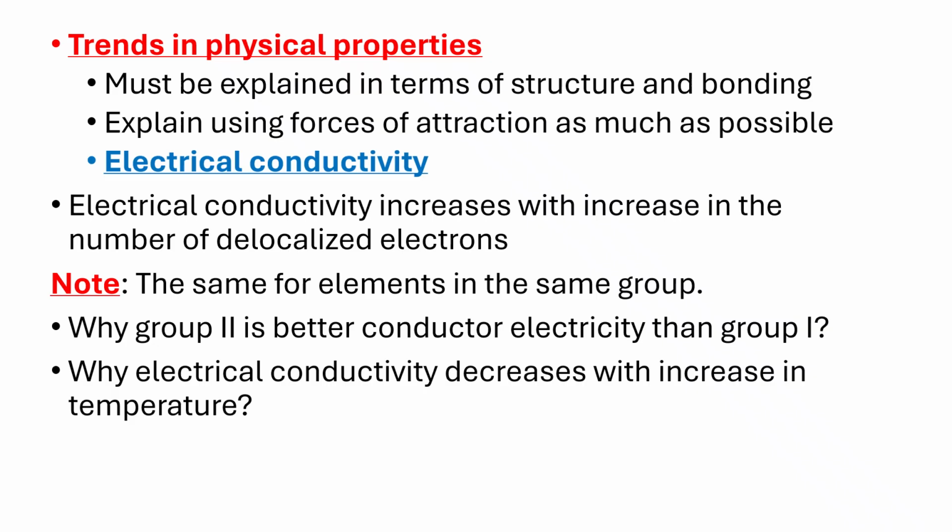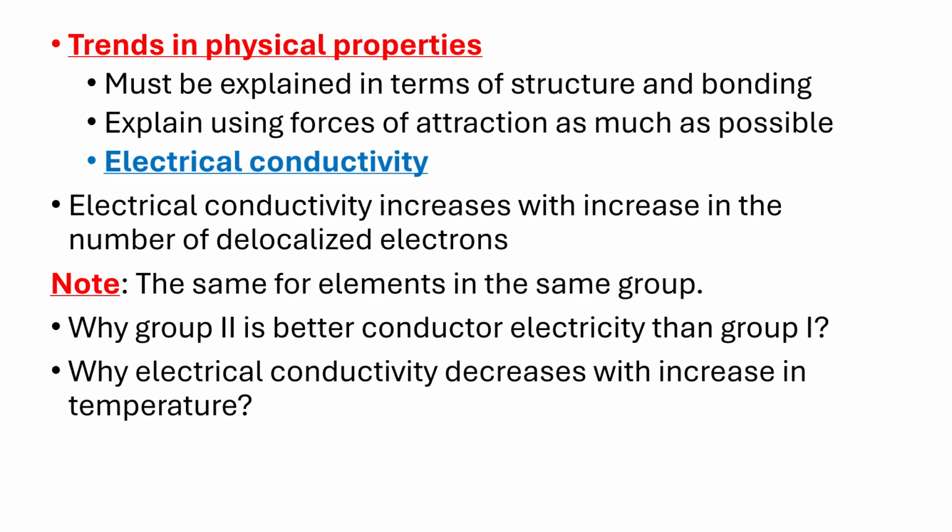Now, electrical conductivity of elements, metals tend to be good conductors. Well, that is group 1, group 2, group 3 elements are very good conductors, while the other ones are poor conductors. Of course, group 4 are semiconductors. Their conductivity is based on the temperatures available.